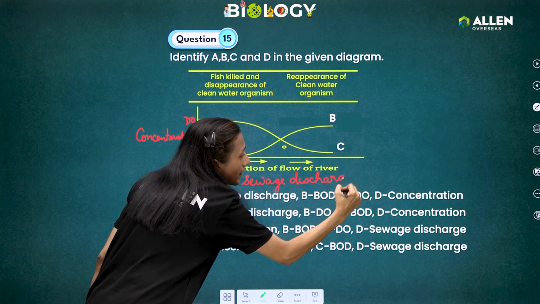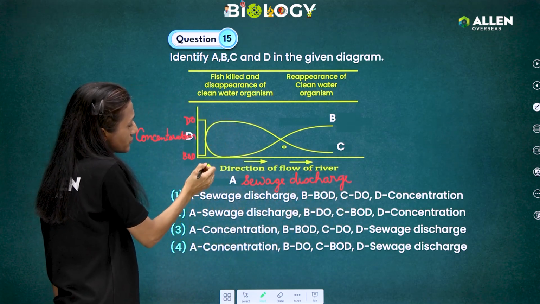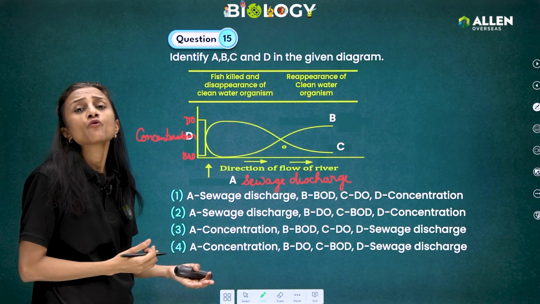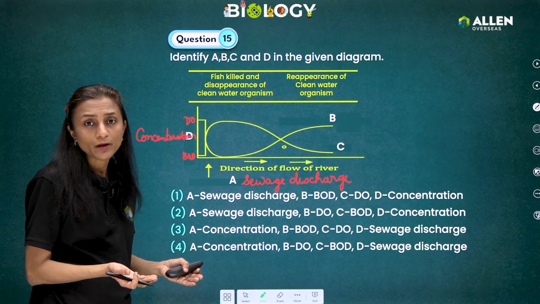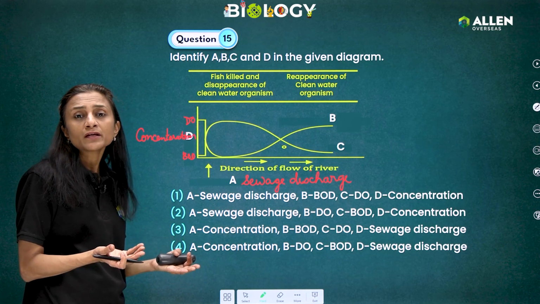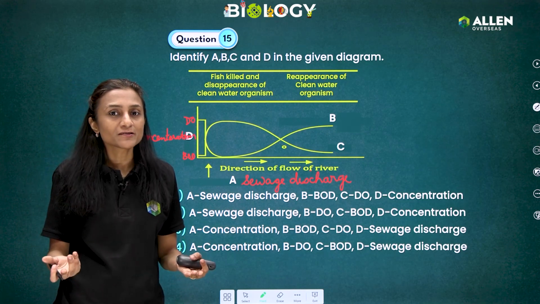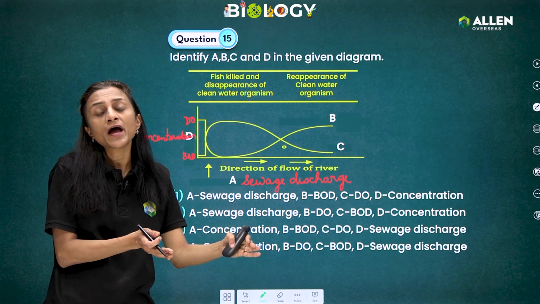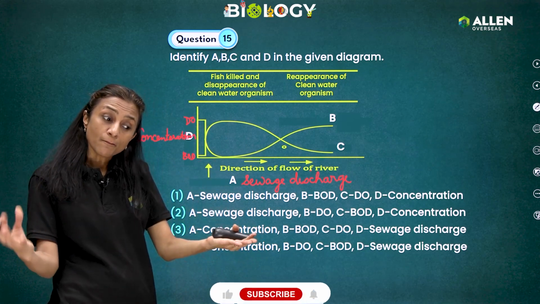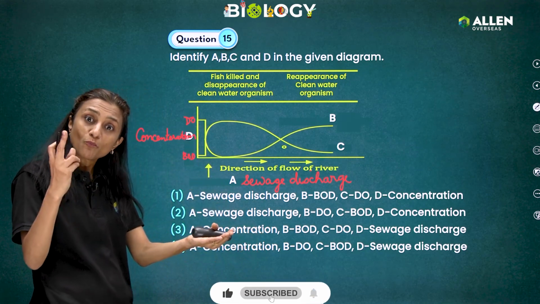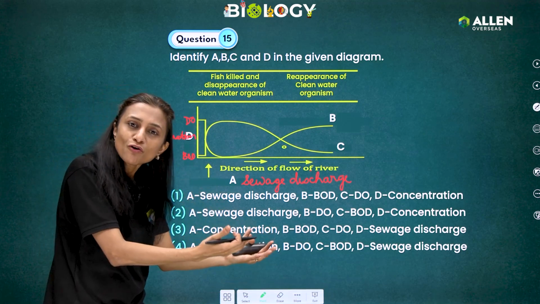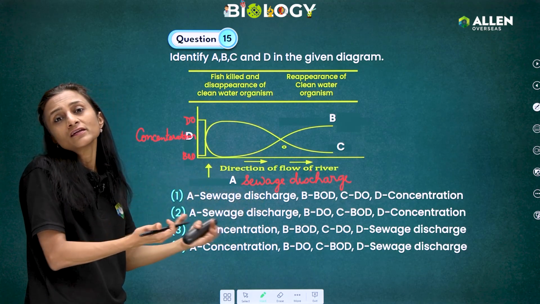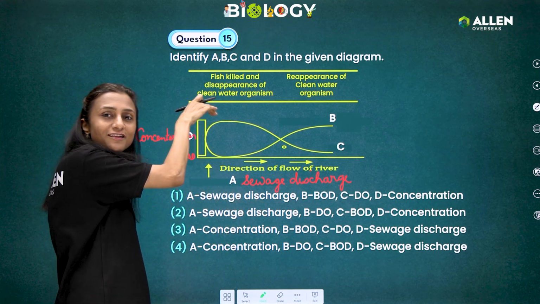So at a particular area or zone, sewage is discharged. Whenever sewage is discharged, it contains more biodegradable organic matter, okay? And that biodegradable organic matter acts as substrate for microorganisms. So, the more the sewage discharge, the more the biodegradable organic matter, the more microorganisms will multiply. The more microorganisms are multiplying, the more oxygen they need. They need oxygen in order to work. The more oxygen they need, the more dissolved oxygen will reduce.